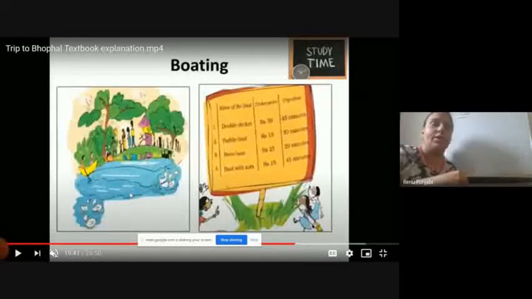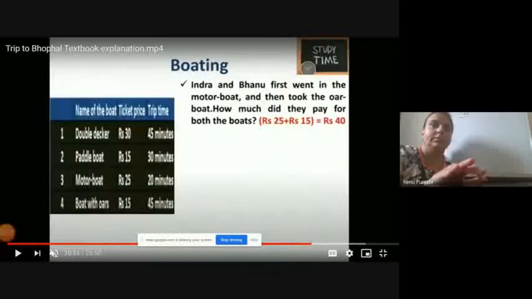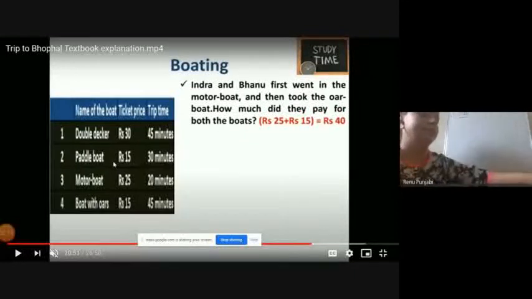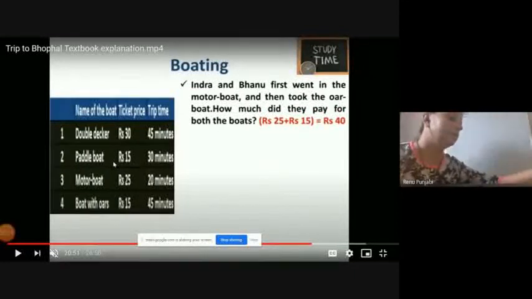When you go for boating, there is a list of boats, a paddle boat, different kinds of boat, and the prices are also different, and the timing is also different. So here also they have given a list of the boats where the names of boats are written, what the prices of the boats are, and what the time taken by the boats is. See, this is the list. You can turn the page and take out page number 32 in your